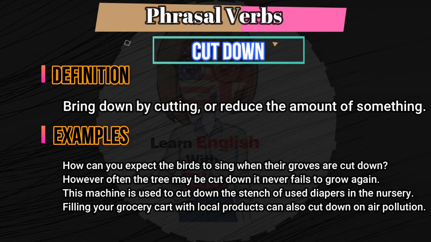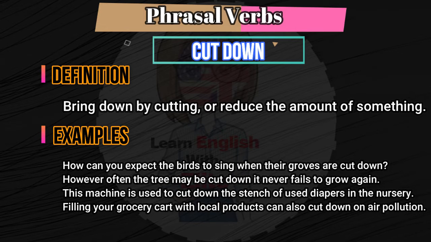How can you expect the birds to sing when their groves are cut down? However often the tree may be cut down, it never fails to grow again. This machine is used to cut down the stench of used diapers in the nursery. Filling your grocery cart with local products can also cut down on air pollution.